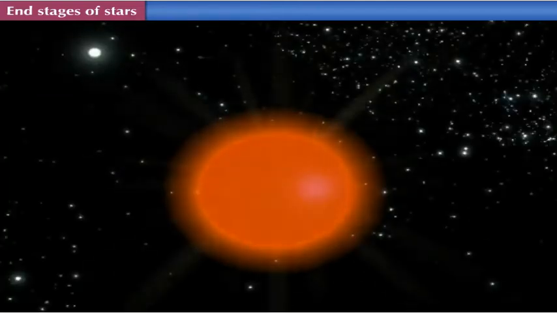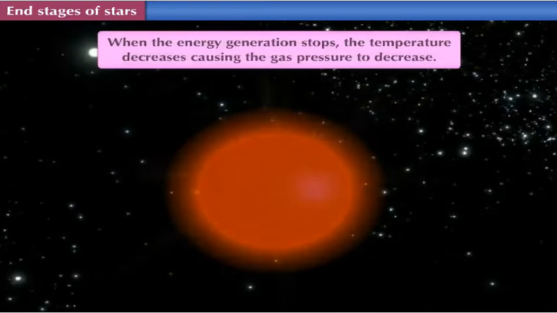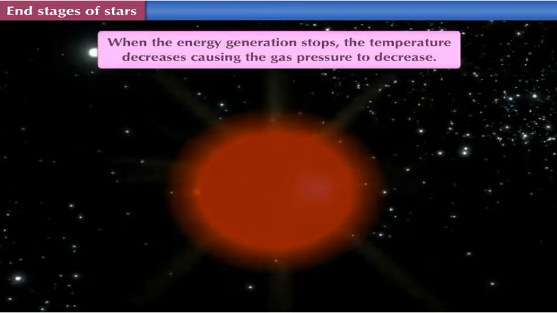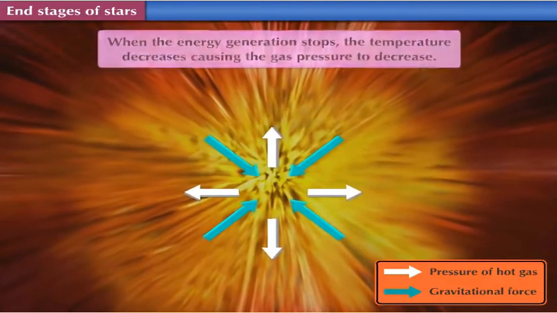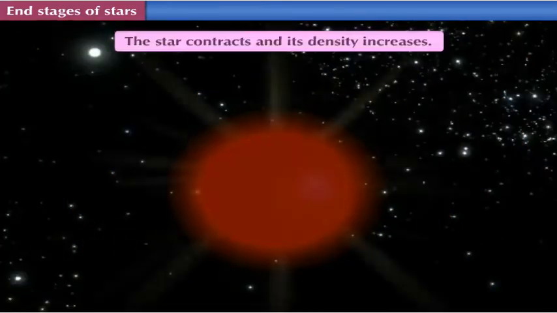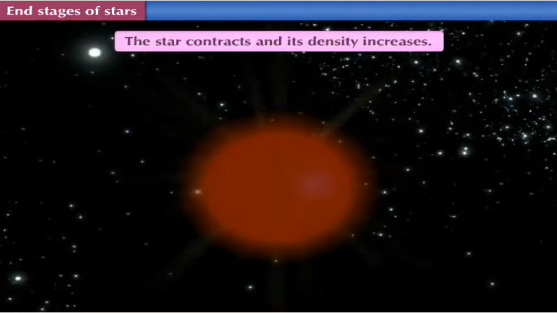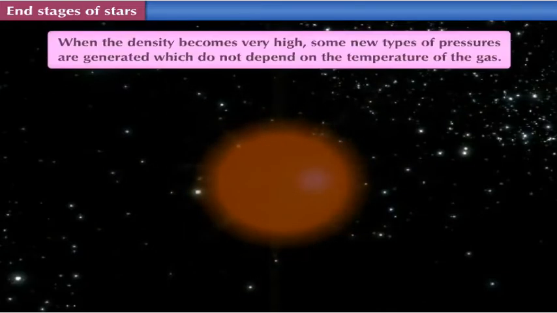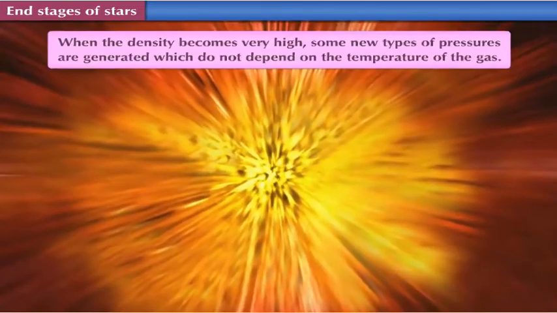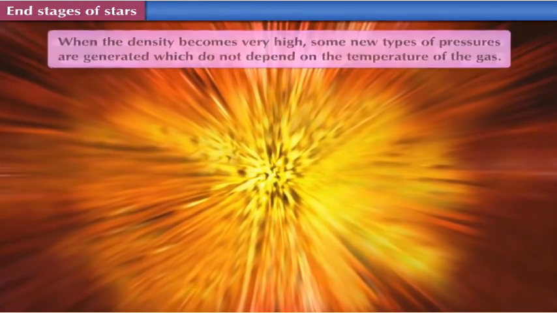We have seen that when the energy generation stops, the temperature decreases, causing the gas pressure to decrease. Thus, the star contracts and its density increases. When the density becomes very high, some new types of pressures are generated which do not depend on the temperature of the gas.